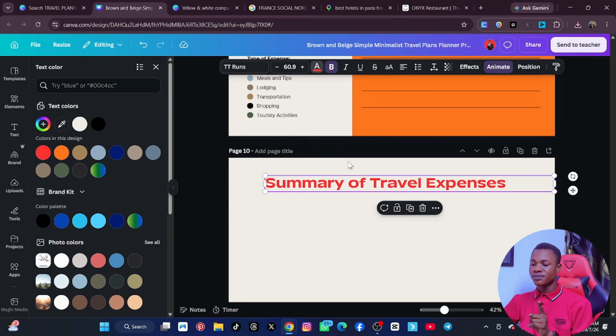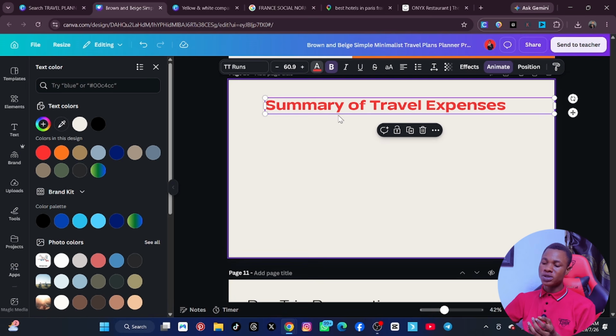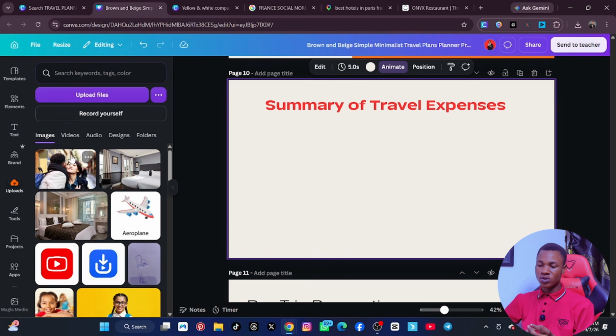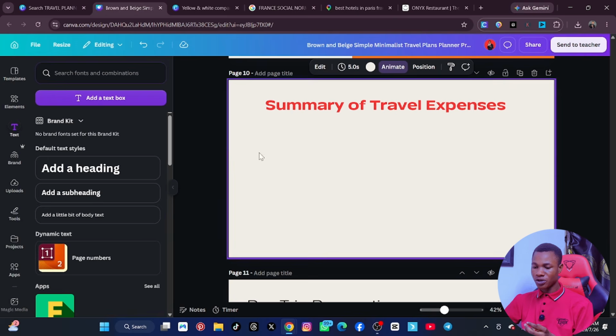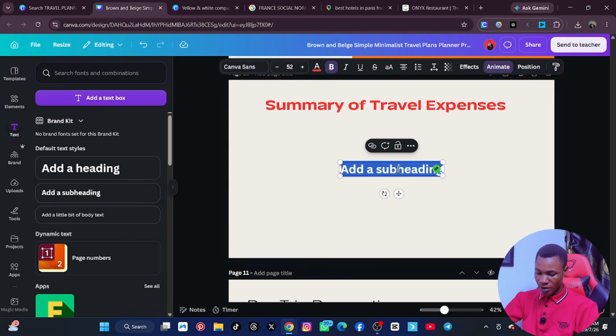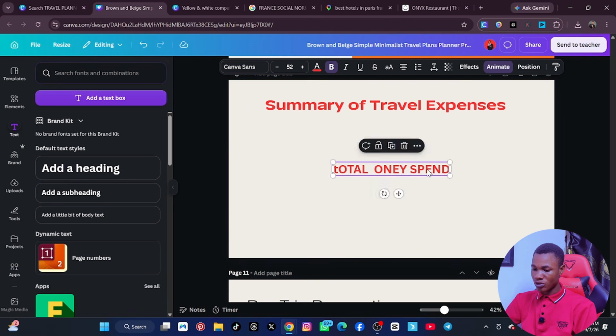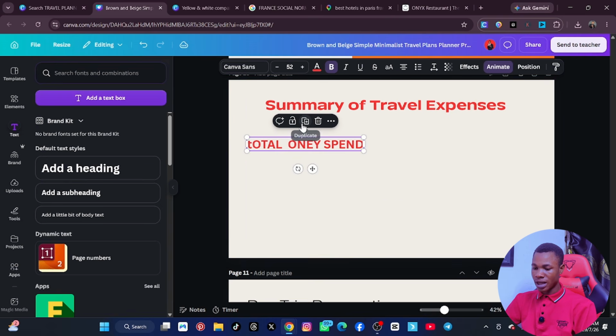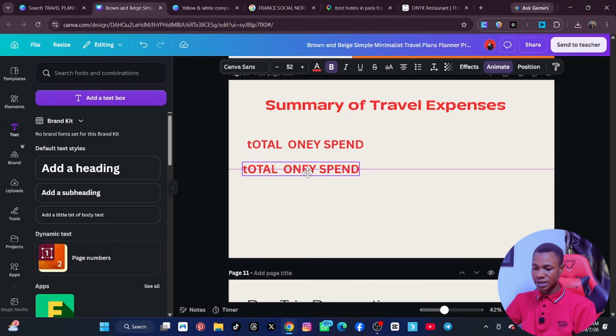Why? Because in your summary you are going to put, for example, let me show you, please. I need to show you. So from here you're going to put total money to be spent. All right, total money to be spent. Right, you can put it here, then you can put it here and do it in form of table. Let's put it here, and then you can also put the next thing.